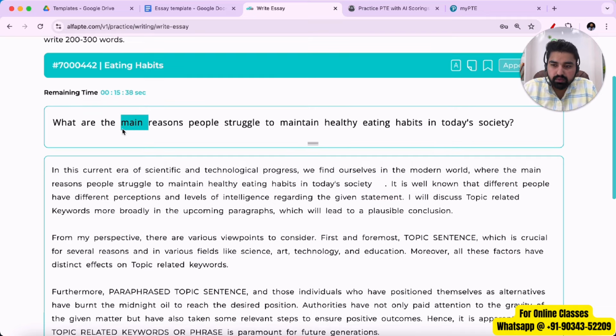Let's understand the question once. They are asking us what are the main reasons why people struggle to maintain healthy eating habit in today's society. Like, why don't people eat healthy? We can always mention that a lot of people eat fast food because fast food is very tasty, it's spicy. And we can talk about their work, that a lot of people don't have much time, they have a lot of work to do, and because of that they are unable to eat healthy things. So we can add something related to this.